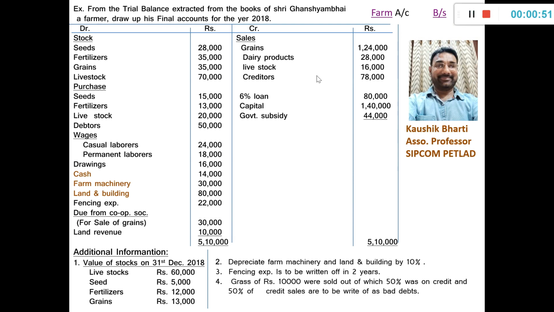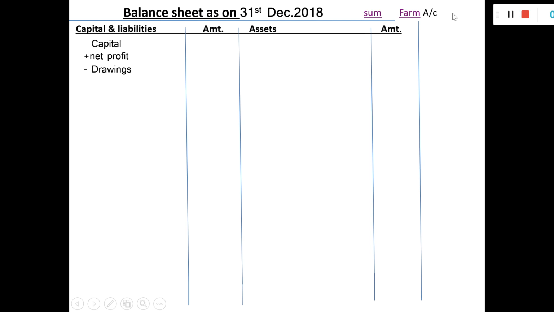So let's start, friends. Here is the farm accounts and balance sheet. Let's start. Go to the sum.